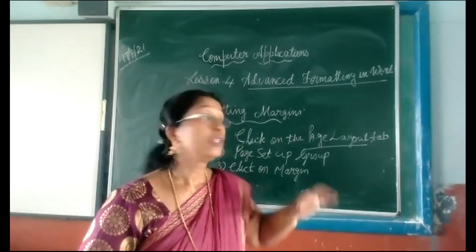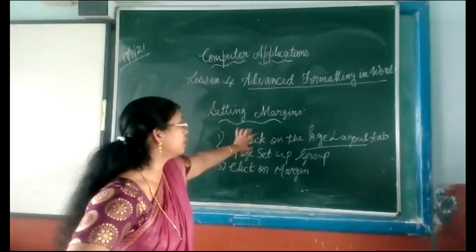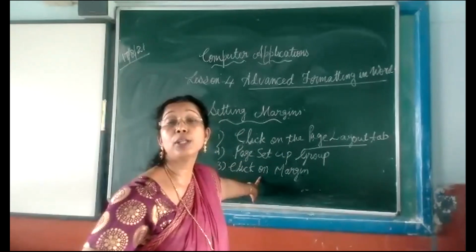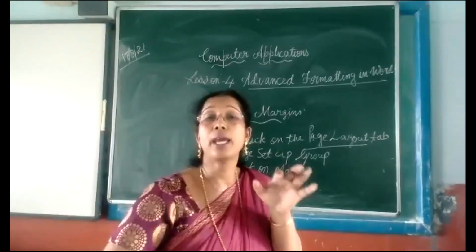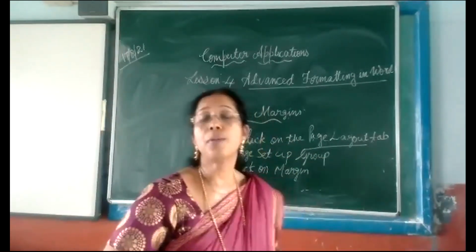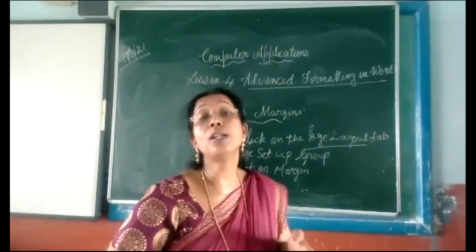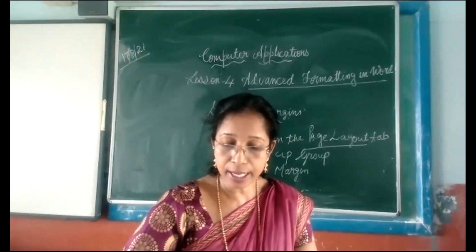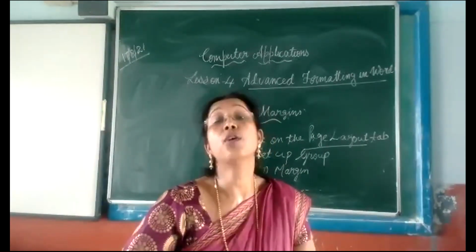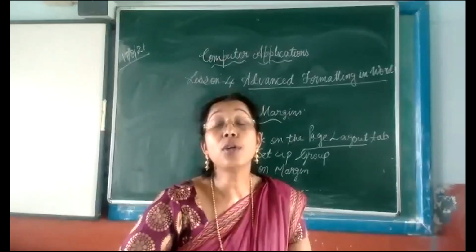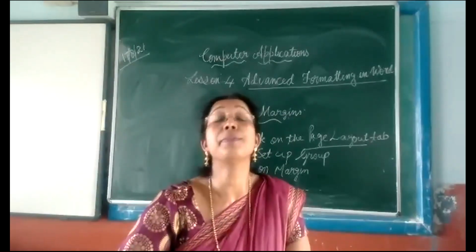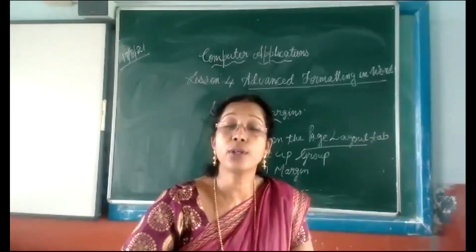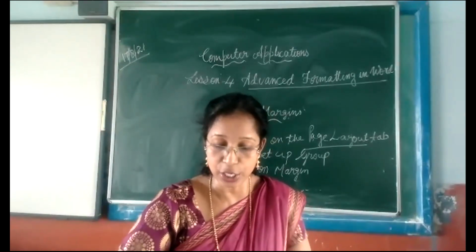Clear? You will click on the Page Layout tab, Page Setup group. Then you will click on Margin. Below the margin, you can find a drop down arrow. You will click on that and get a drop down list with all these options: normal, narrow, moderate, wide, mirrored. These are all predefined settings, which means they are already set there. You can just click on one so that your document margins will change.